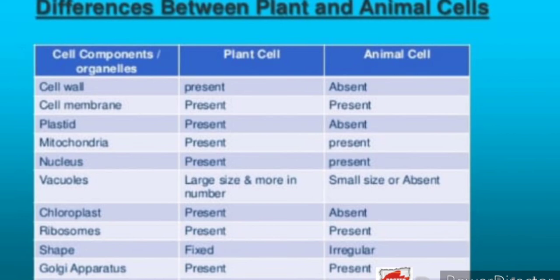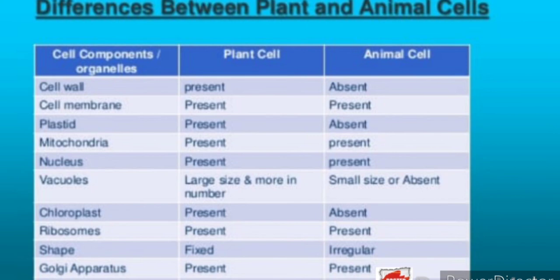So the basic differences between the plant cell and the animal cell are, first, about the cell wall. In the plant cell, the cell wall is present. In the animal cell, it is absent. Cell membrane is present in both. Plastids are only present in the plant cells. They are absent in the animal cells. Mitochondria is present in both the cells. Nucleus is present in both the cells.